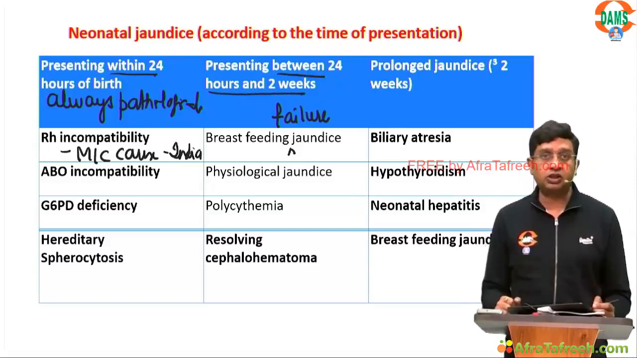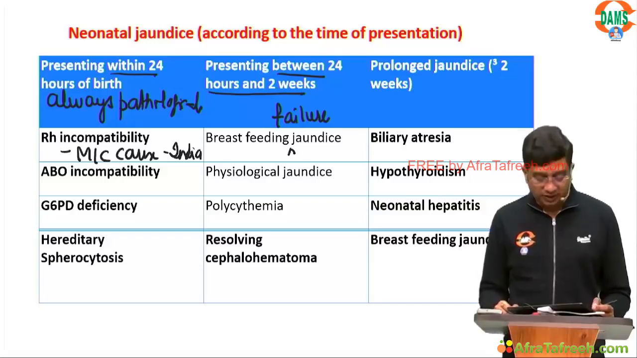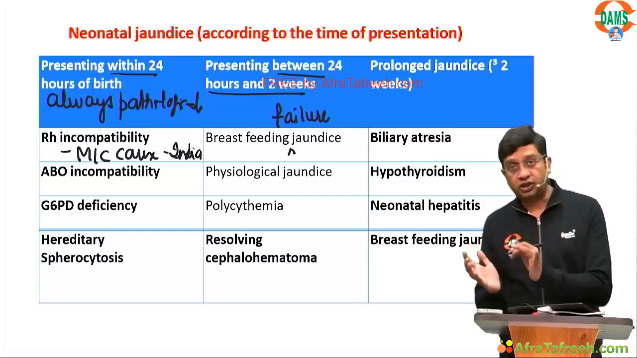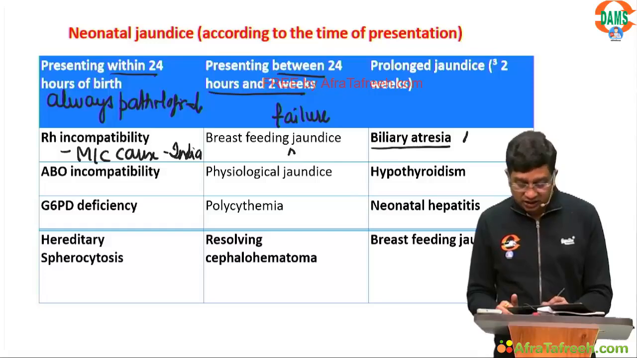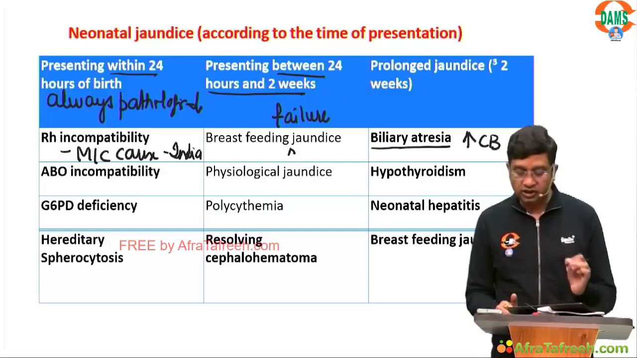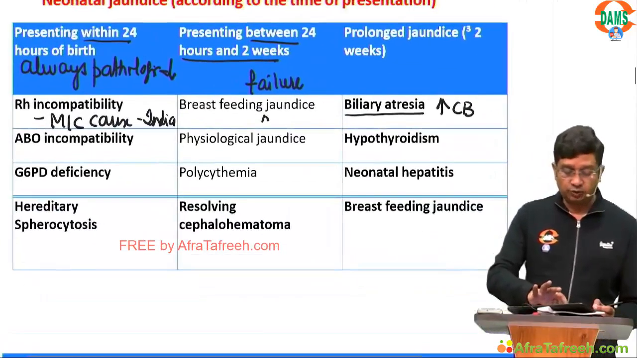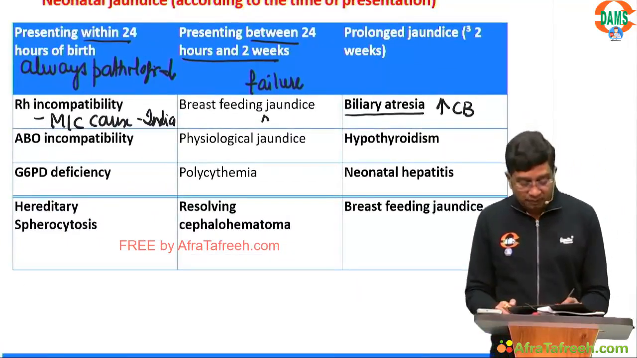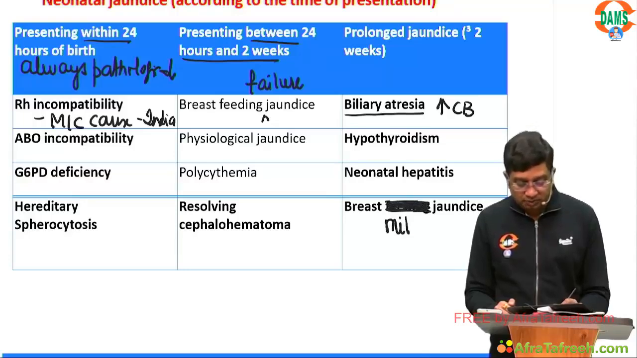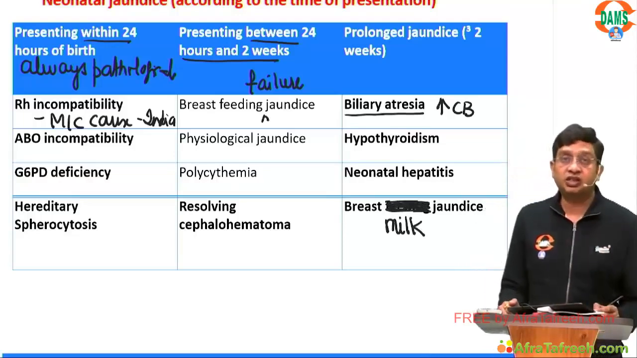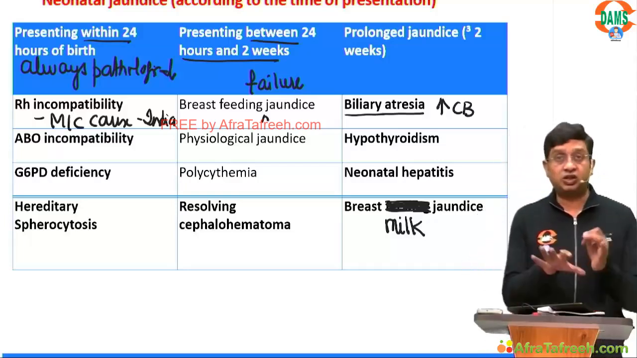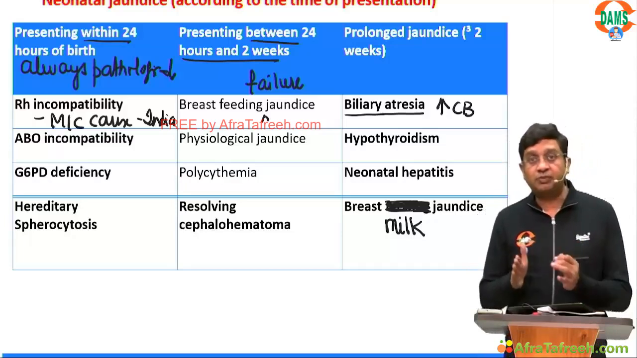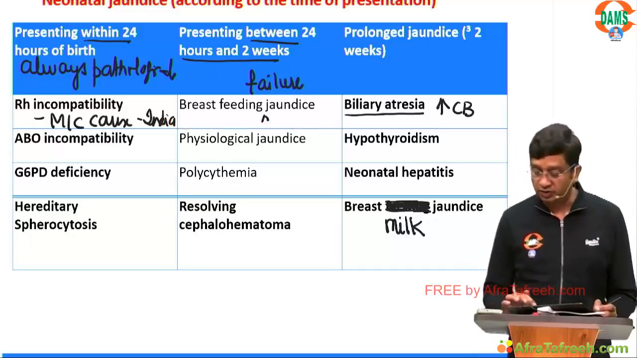So polycythemia can be the cause. Cephalhematoma can be the cause. Prolonged jaundice beyond 2 weeks can be biliary atresia, but in biliary atresia there will be increased conjugated bilirubin. Then there is hypothyroidism, neonatal hepatitis, and please make a correction here: instead of breastfeeding jaundice, it is breast milk jaundice. This is basically the causes of jaundice according to the time of presentation.